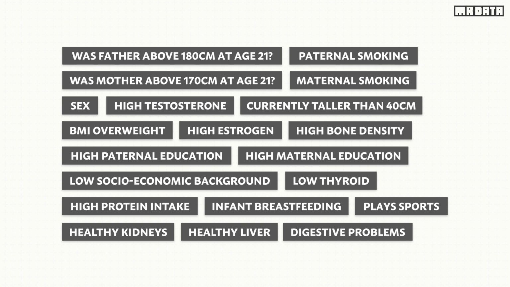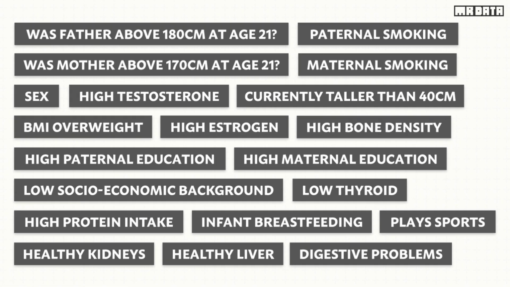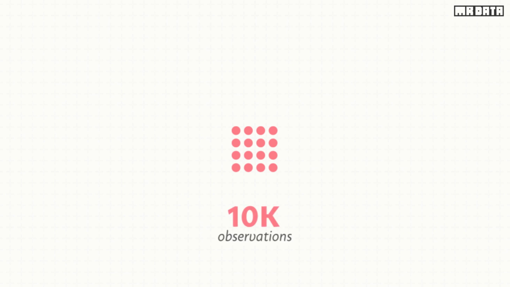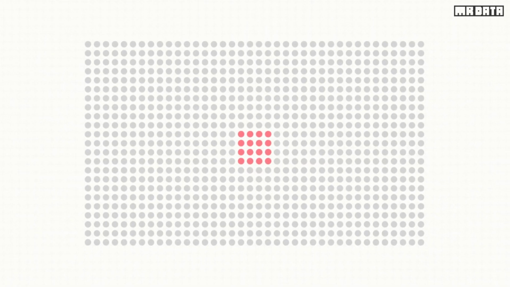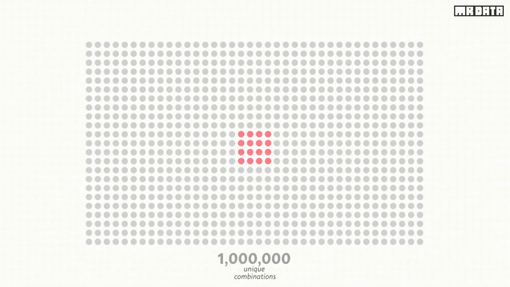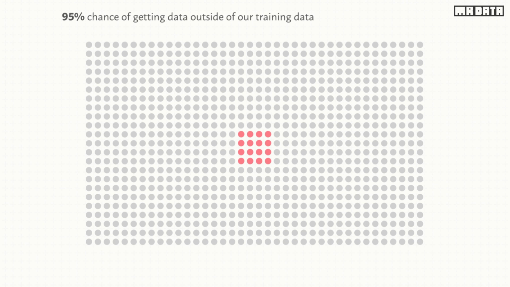Now, let's imagine there are 20 variables that determine if a child is going to be above 180 centimeters. The parents are smokers, the sex of the child, has liver issues, if the mom had a high education level, all these other factors. If we only have 10,000 examples and each example is a unique combination of the variables we have, we still need around 1 million observations that are unique combinations of our variables to have a full representation of the model. This means there is a 95% chance of getting data we haven't seen before.